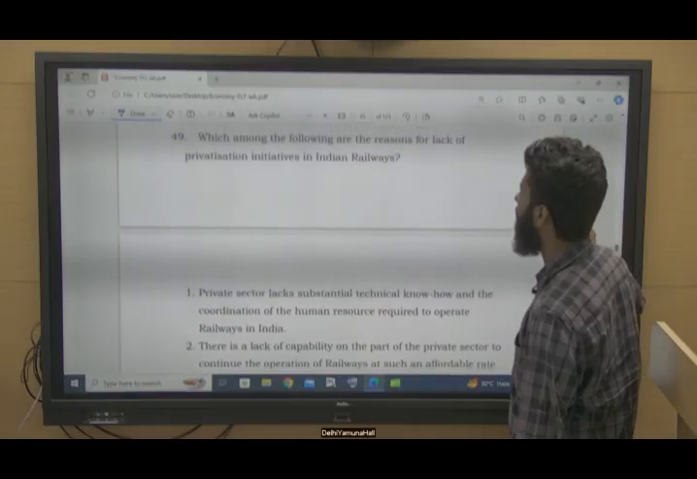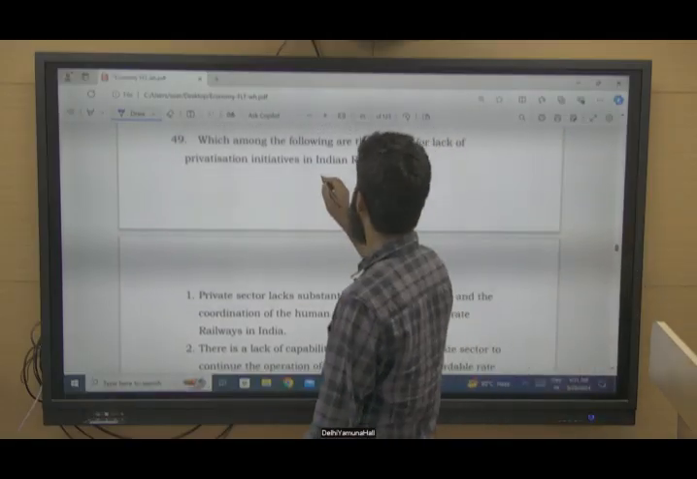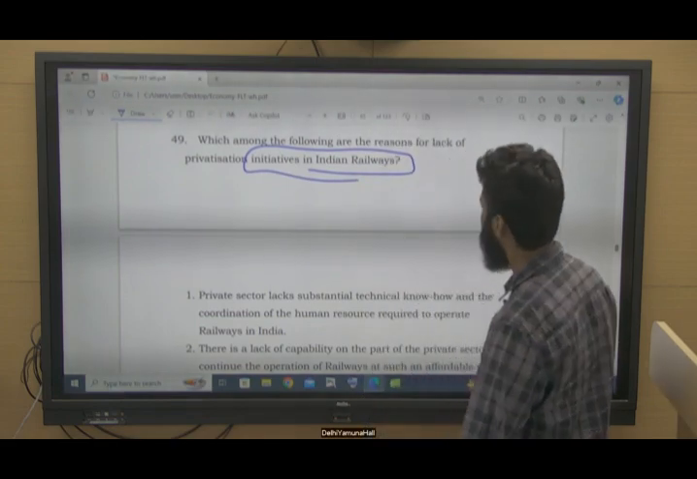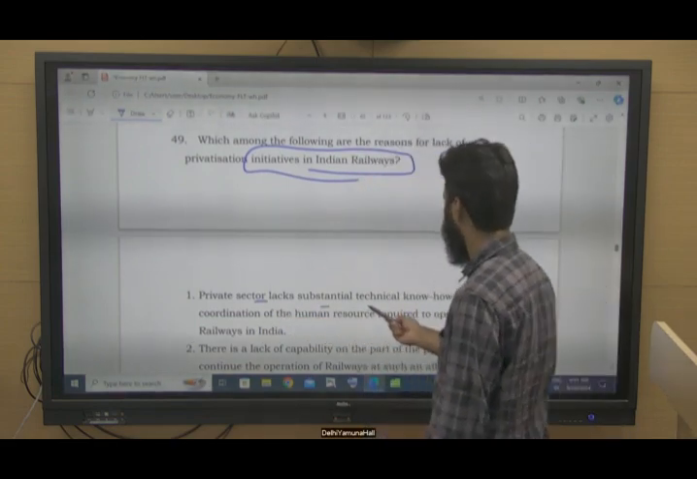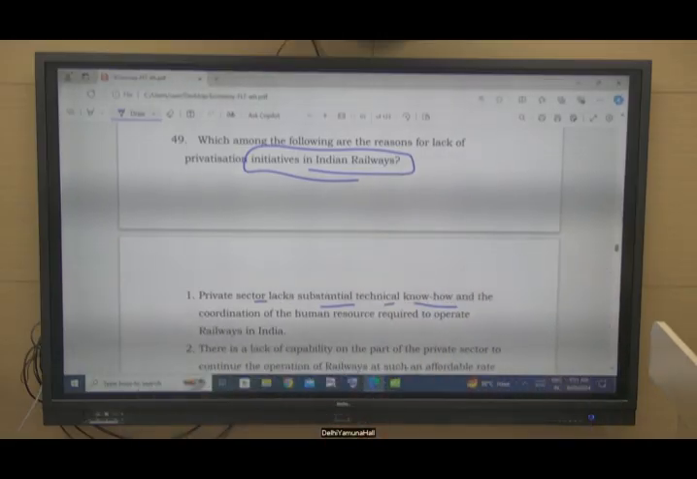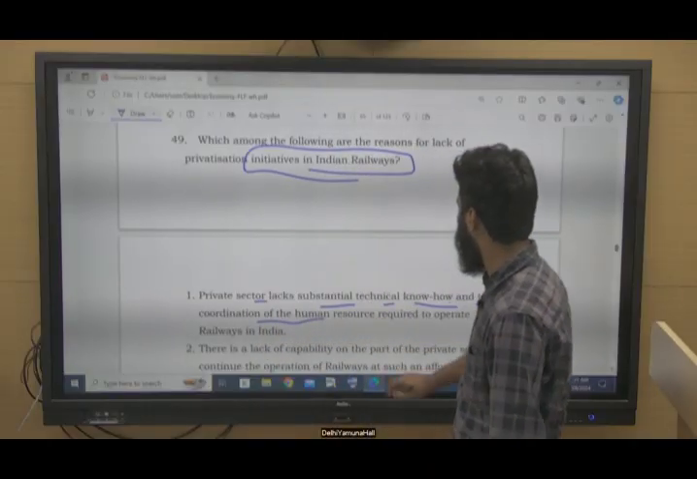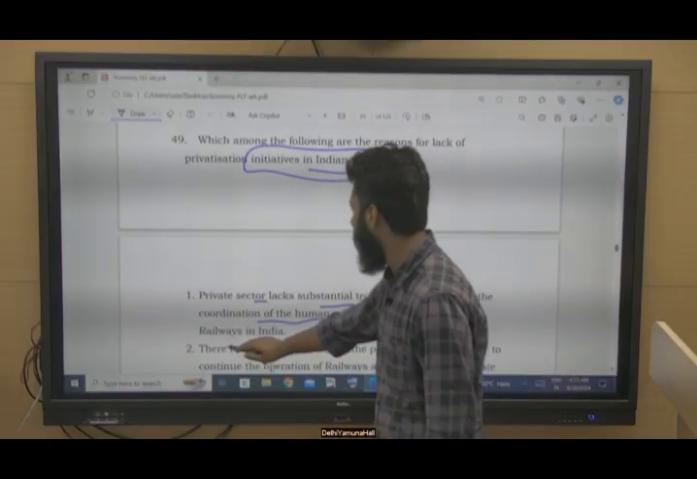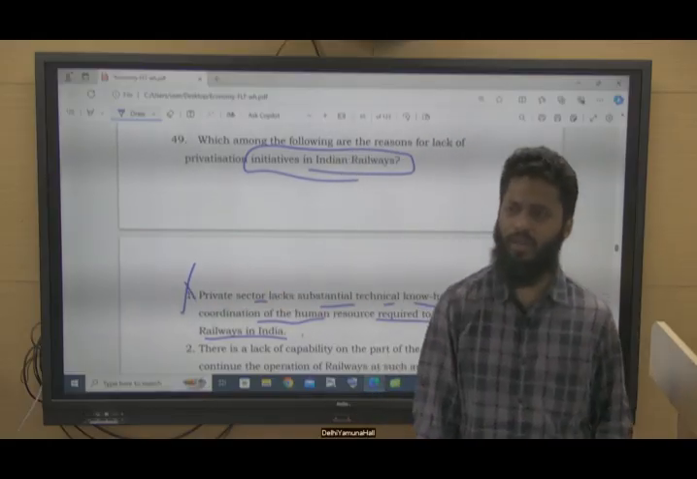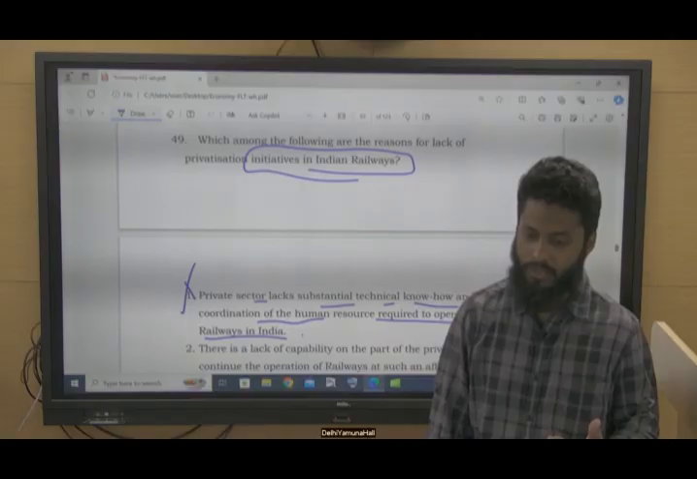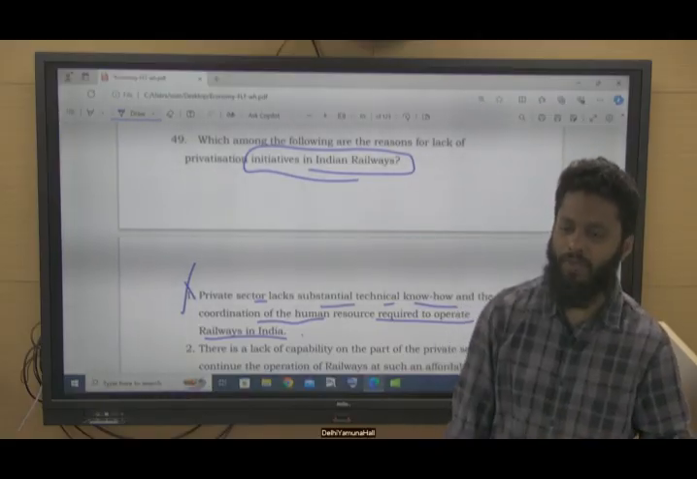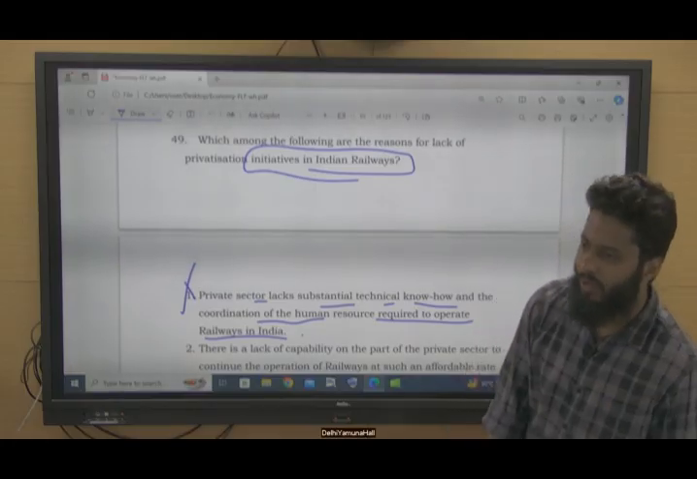Question 49. Which among the following are the reasons of lack of Indian privatization initiatives in Indian Railway? Private sector lacks substantial technical know-how and the coordination of the human resources required to operate railways in India. See, this is not the case. The major idea of not privatizing Indian Railway is affordable pricing, whether the private player will be able to hold this affordable pricing for the poor or not.